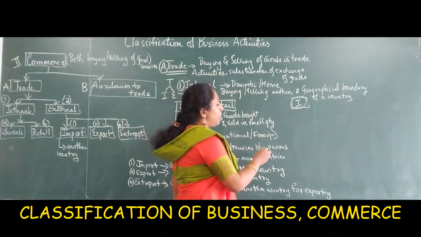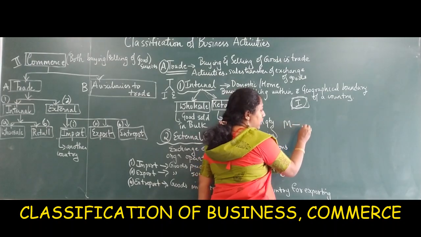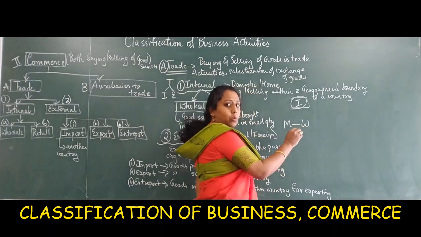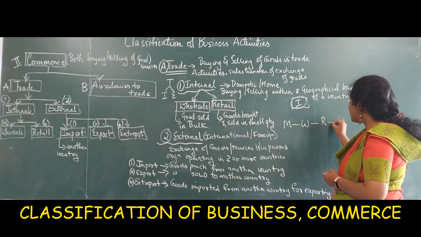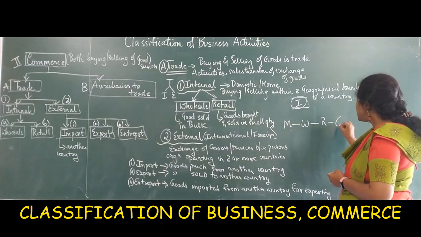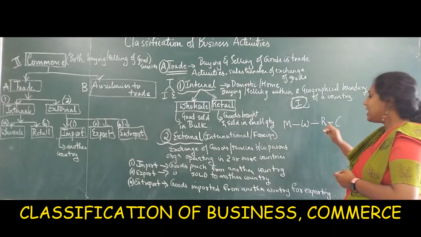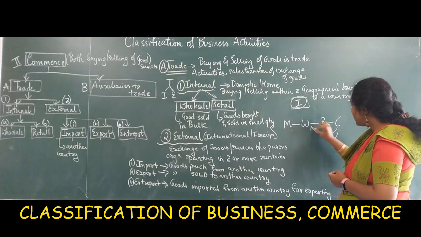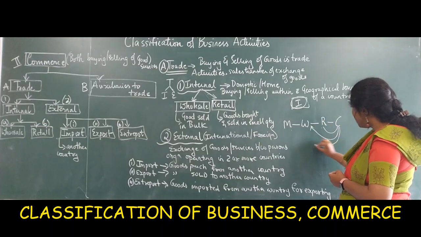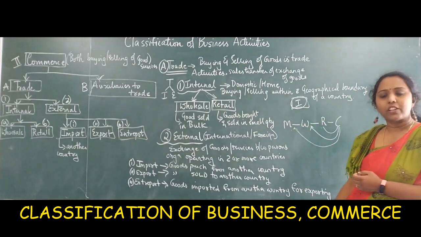This is how it works. The manufacturer sells the goods to the wholesaler. Then the wholesaler sells the goods to a retailer, and then the consumer buys the goods from the retailer. You, as the consumer, can buy the goods from the retailer, the wholesaler, or the manufacturer.